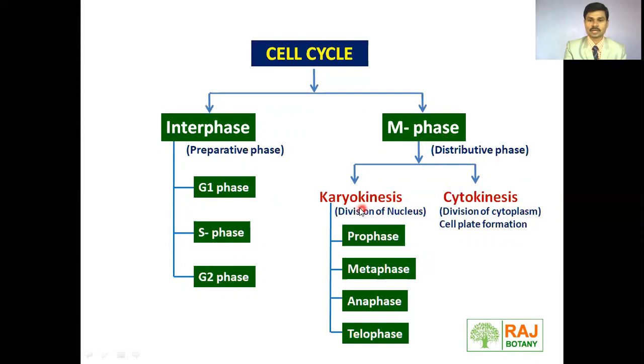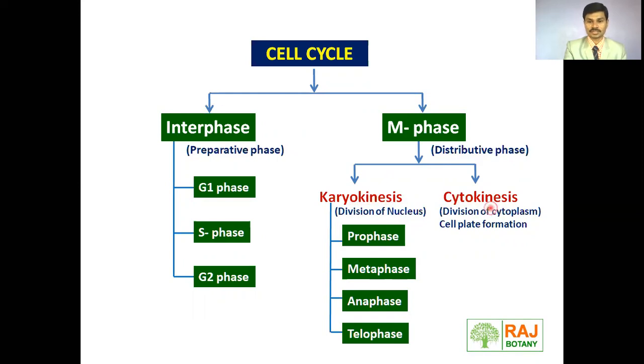And M phase occurs in two stages: karyokinesis and cytokinesis. Karyo means nucleus, kinesis means division, so division of the nucleus takes place. It is further divided into prophase, metaphase, anaphase and telophase. Let's move toward cytokinesis, that means division of cytoplasm. Whatever content got doubled during interphase, the content of the cytoplasm gets distributed to the two daughter cells